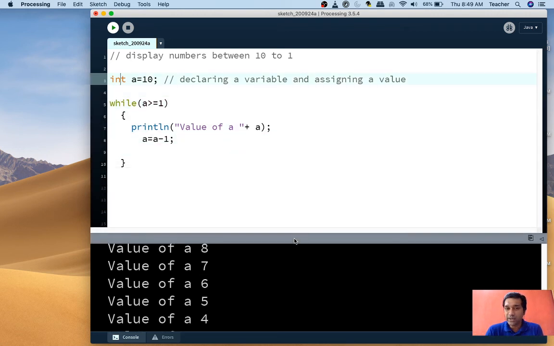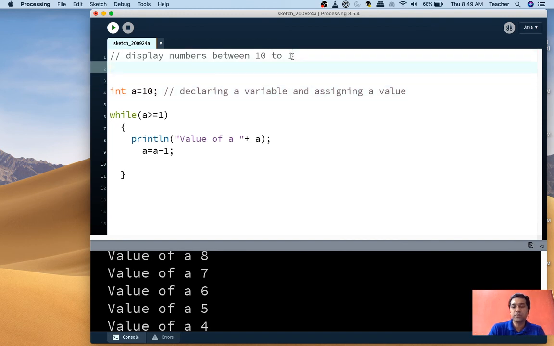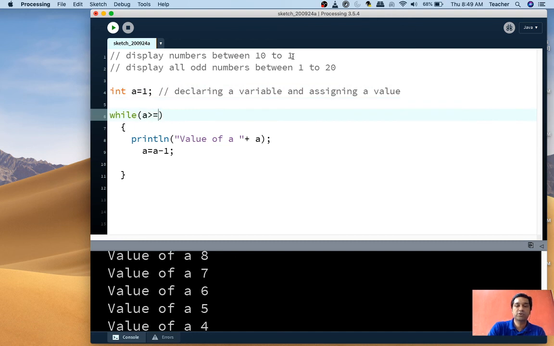Now students, one very important thing I have mentioned to you: whenever we give you a program, say display numbers between 1 to 20, or display all odd numbers, I know a start and I know an end. Start is 1, end is 20. First you change that, and then you look at the condition, giving the scope to enter. So 1 to 20, I need to make the program enter it also, so I'll write 1 less than or equal to 20, so that yes, it will enter.